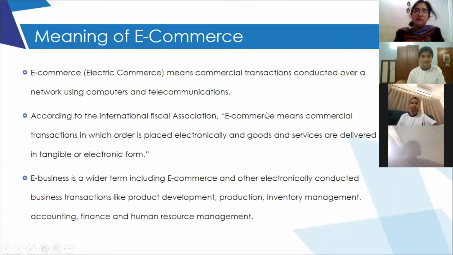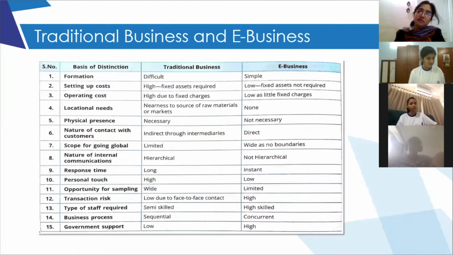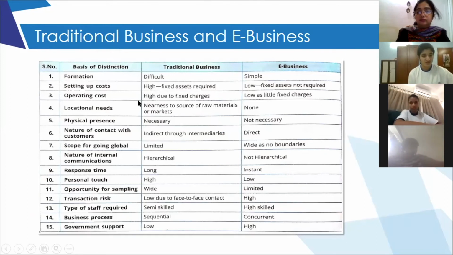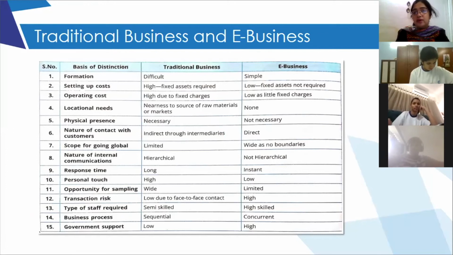First, we did the objectives. What is e-commerce? The definition, very important, that it means commercial transactions in which order is placed electronically and goods and services are delivered in tangible or electronic form. We'll start with Zara. Give me, Zara, two differences between e-business and traditional business, or e-commerce and traditional business. Come on, quickly. Ma'am, the formation of traditional business is difficult, but e-business is simple. Okay. And setting up cost is high for traditional business, but it's low for e-commerce. Excellent. Divyata, can you say two more points?